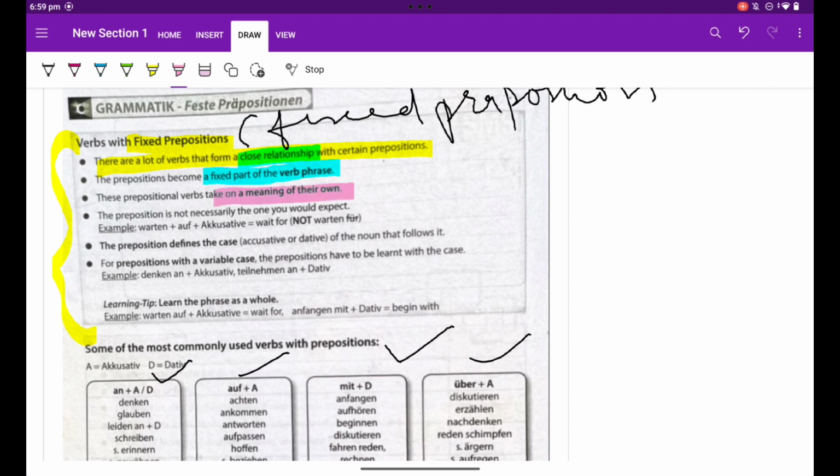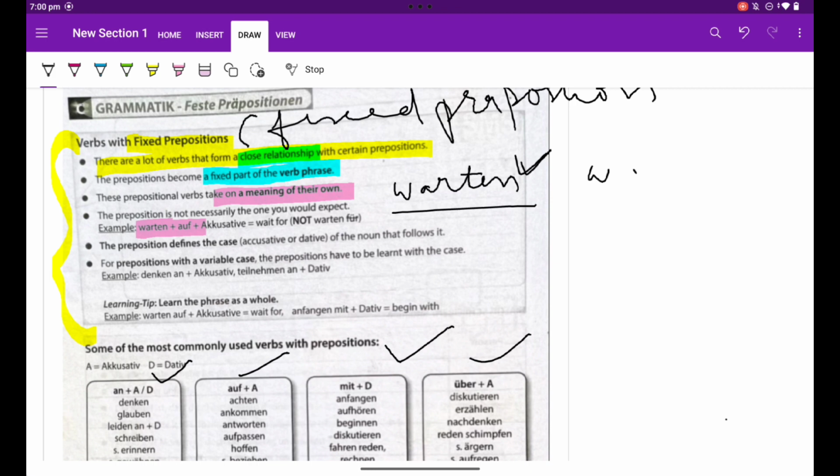Such verbs are known as prepositional verbs. The preposition is not necessarily the one you would expect. For example, warten auf. You see warten. What is the meaning of warten? Warten is to wait. So let us compare this with how we use the preposition with the verb wait in English.